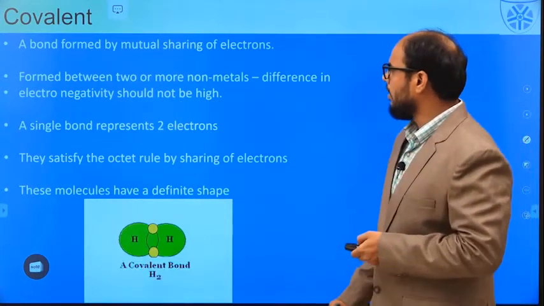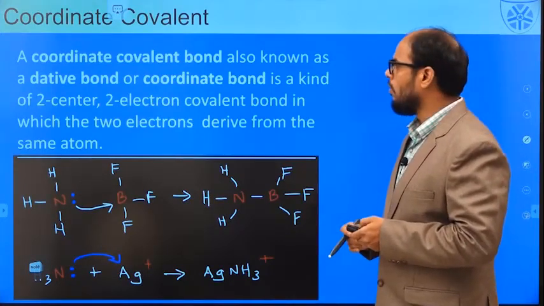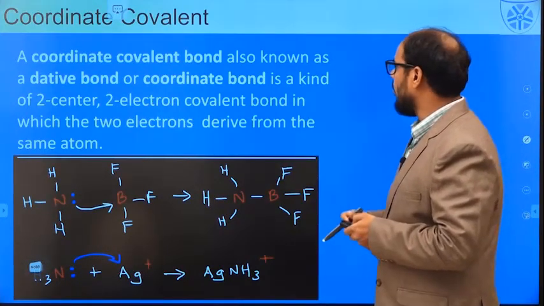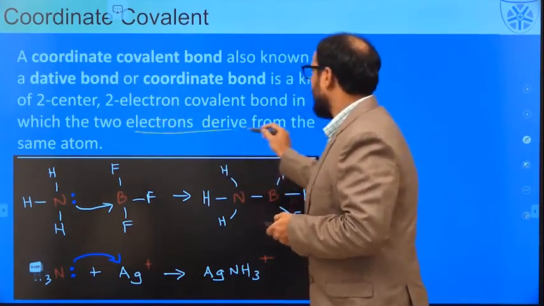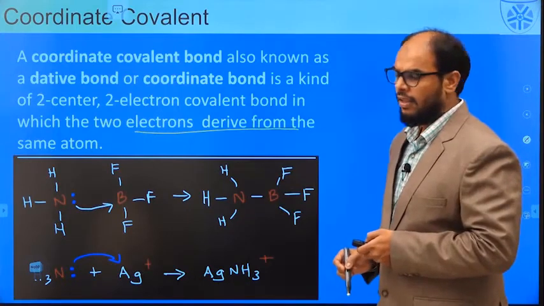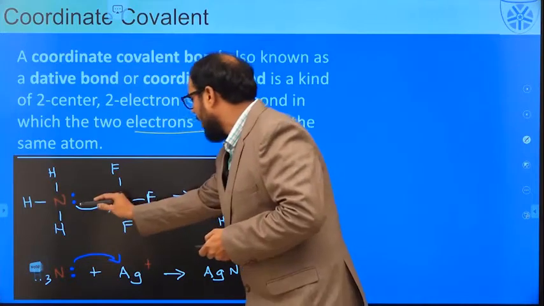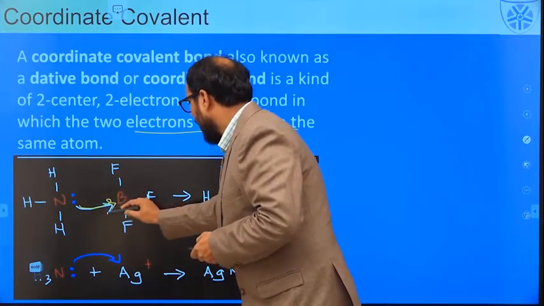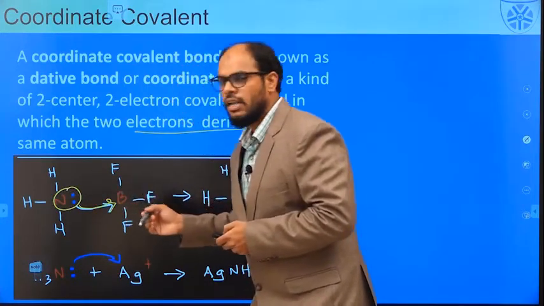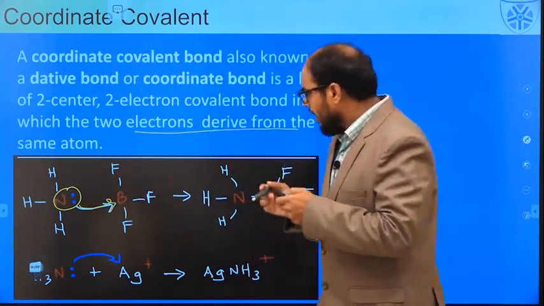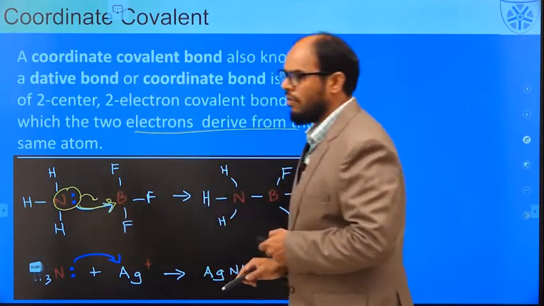Let us work on the third class of bond, that is the coordinate covalent bond. In a coordinate covalent bond, we have two electrons coming from the same atom. This coordinate covalent bond, or dative bond, is generally represented by an arrow coming from an atom or a molecule which has an excess or surplus of electrons. And it is these two electrons which are involved in the bond formation.